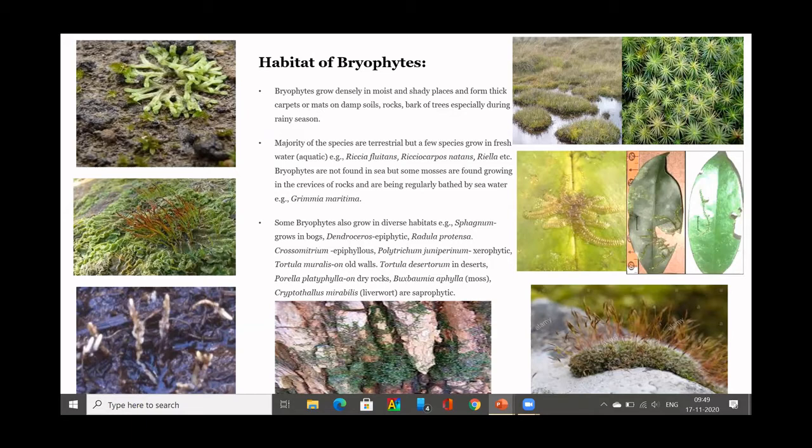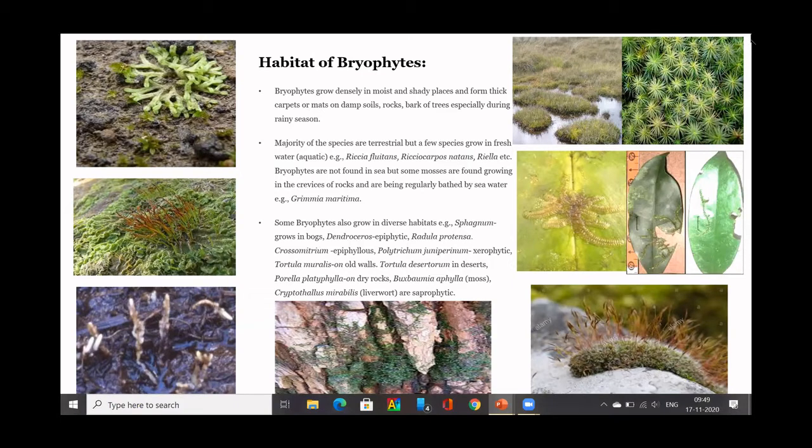So they normally prefer moist soil. You can see them growing on moist rock. You can see them growing on the bark of trees during the rainy season. Most of them are terrestrial, that means they live on the land. But a few species grow in fresh water. Very few species, the primitive orders of families of bryophyta like Riccia, grow in water also.